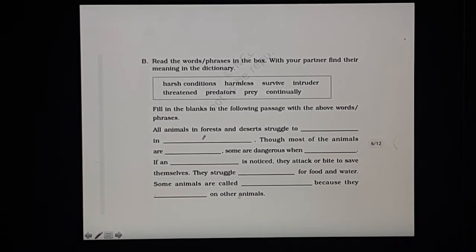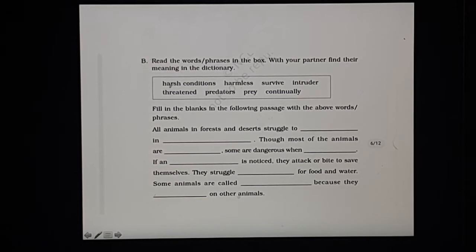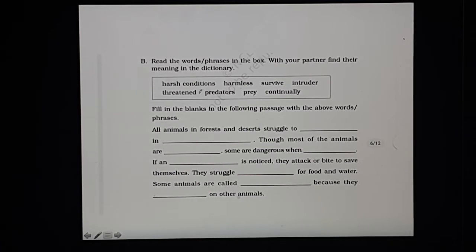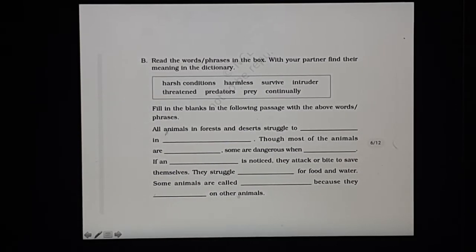So we have some words in the box here, which we have to put in these blanks at their correct places. Fill in the blanks in the following passage with the above words or phrases. Here, the phrases or words which are in the box here. Again, we have to recall the story here. All animals in forests and deserts struggle to survive. This is the first one.